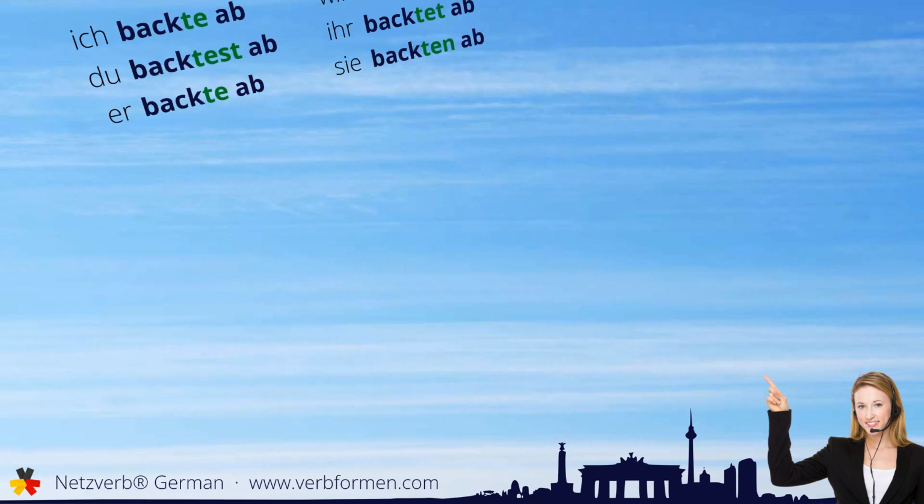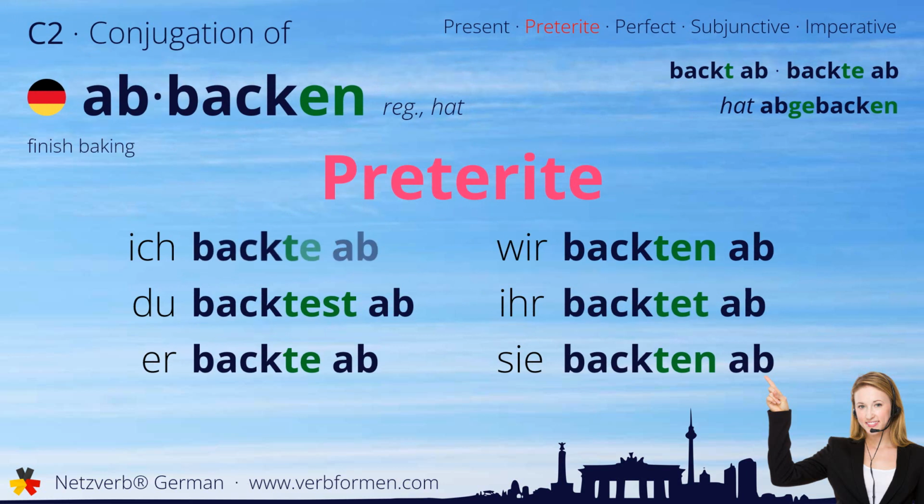Next up is the preterite. Ich backte ab. Du backtest ab. Backte ab. Wir backten ab. Ihr backtet ab. Sie backten ab.